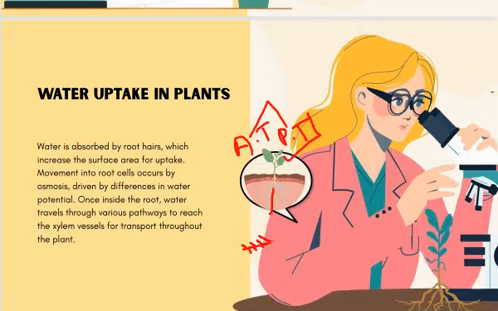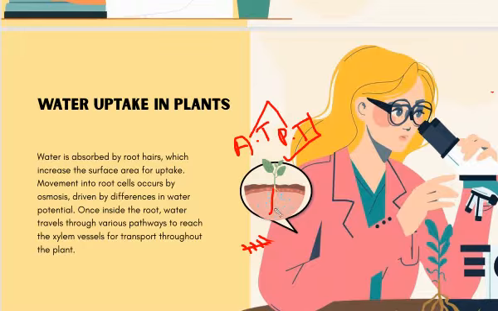Okay, so we have learned that the plant absorbs water through root hair by a process called osmosis, and the plant absorbs mineral nutrients through a process called diffusion or active transport. When I talk about diffusion, it means the soil is rich in nutrients, that is, the soil has a large quantity of nutrients. But if there is a low quantity of nutrients in the soil, but these nutrients are definitely required by the plant for its growth and metabolism, the plant gets these nutrients through a process called active transport.